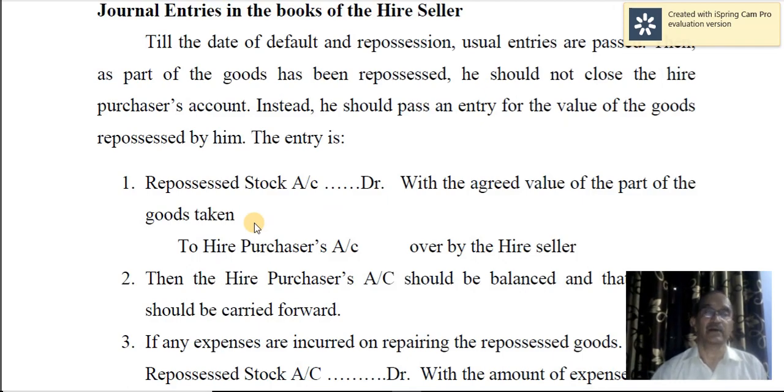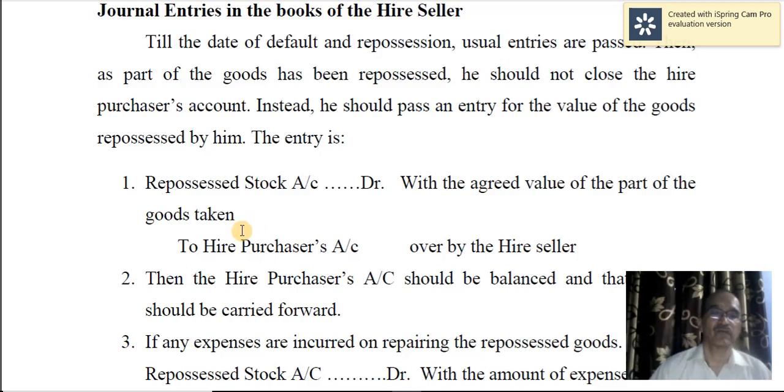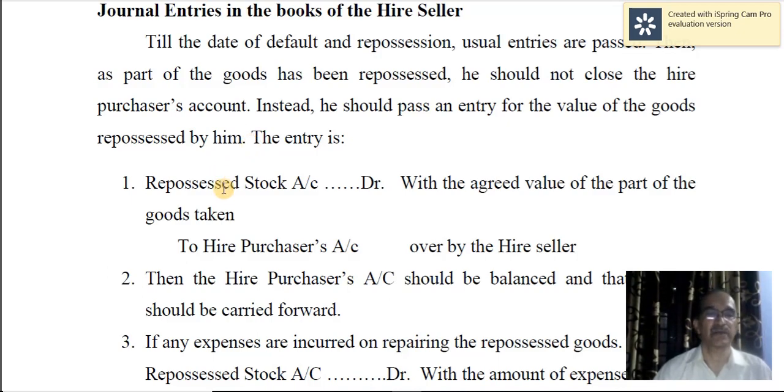In the first year, normal entry, and in subsequent years, normal entries are passed till there is default, and in the year of default, all normal entries are passed except for receiving the installment.